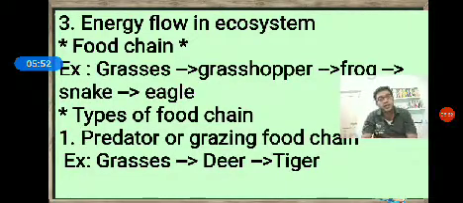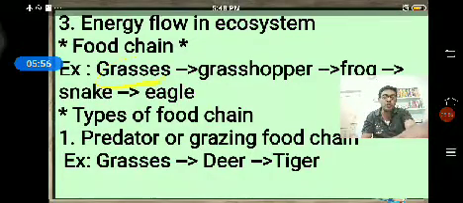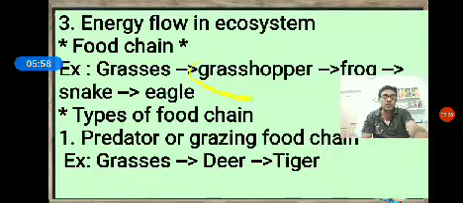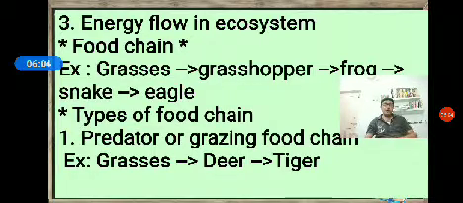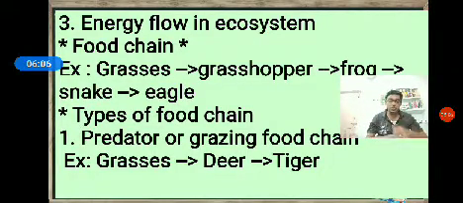Each group of organisms we call a trophic level. Grasses, one trophic level. Grasshopper, one trophic level. Frog, one trophic level. Snake, one trophic level. Eagle, one trophic level. A trophic level is a group of organisms, irrespective of their size, having the same source of energy or similar food habit.